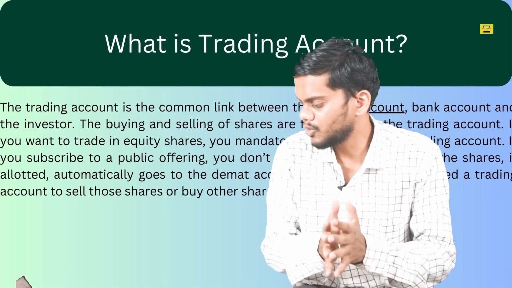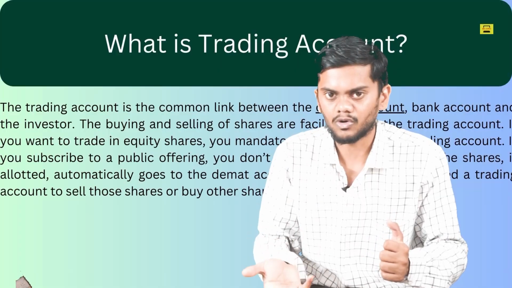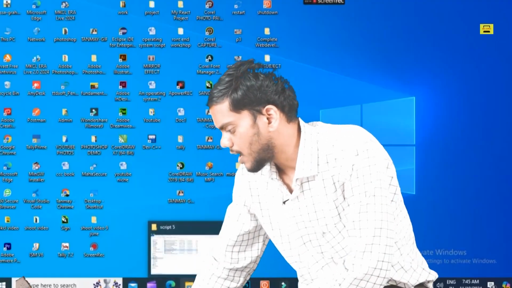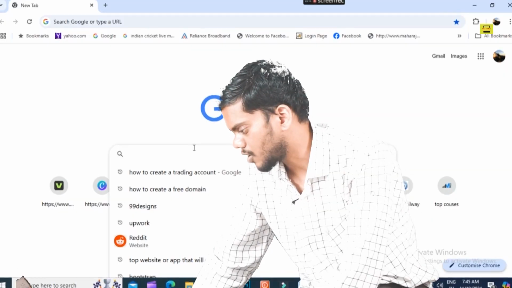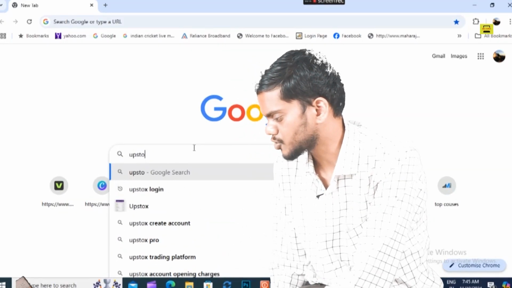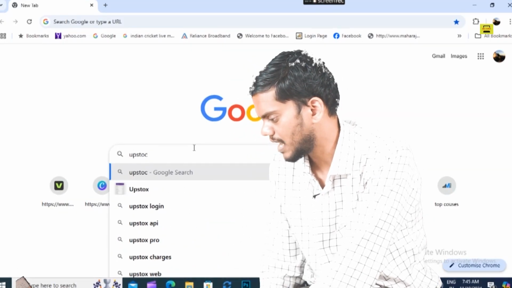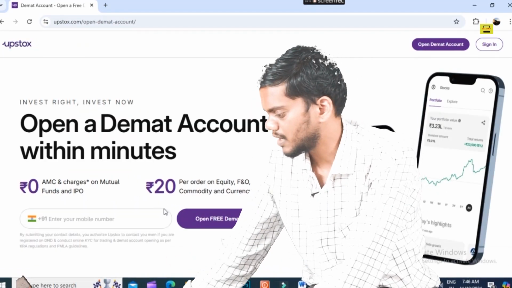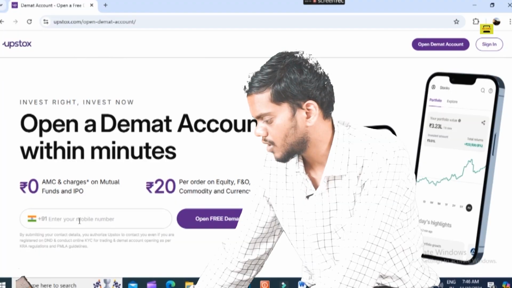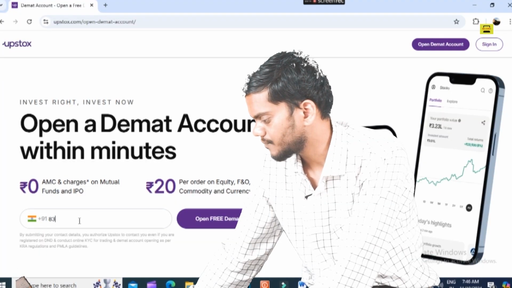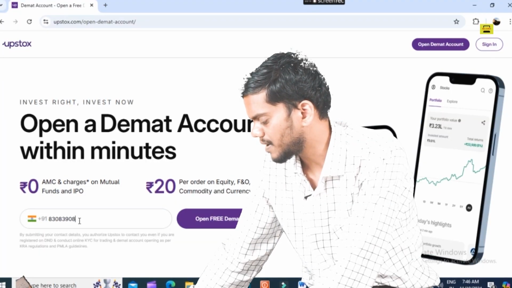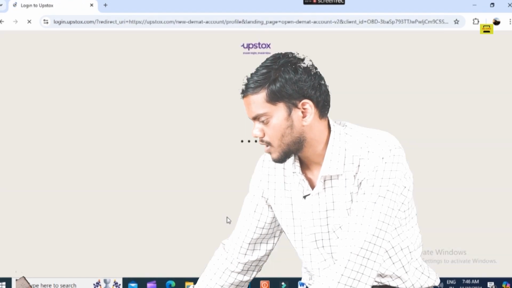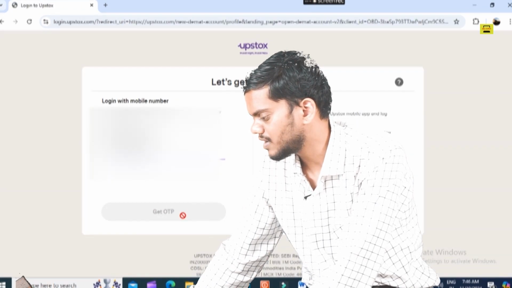So look at how to open a trading account, you can see my screen for that. I will go to Google, then type Upstox free demat account and enter. Okay, you see here. After that, I will click on this link and the web page opens like this. Then you should click on open free demat account.